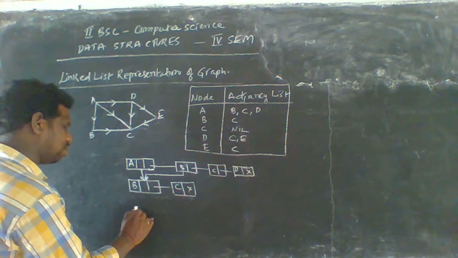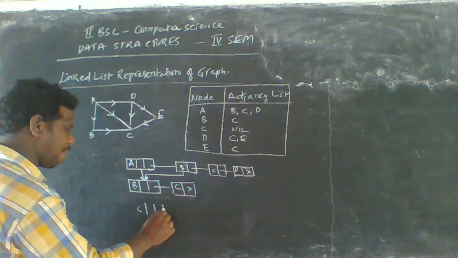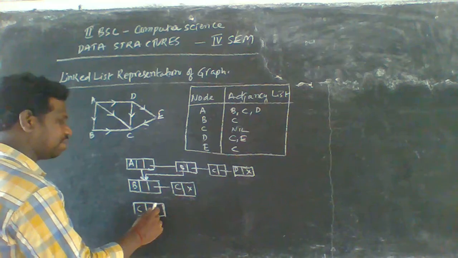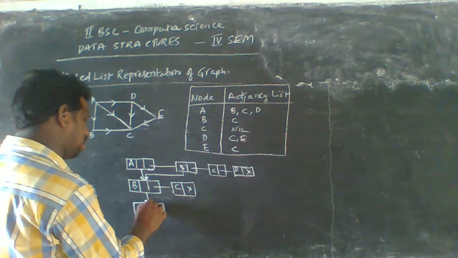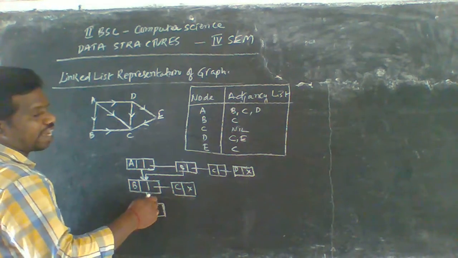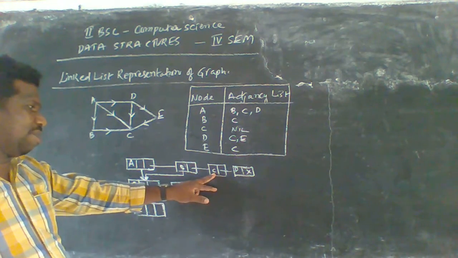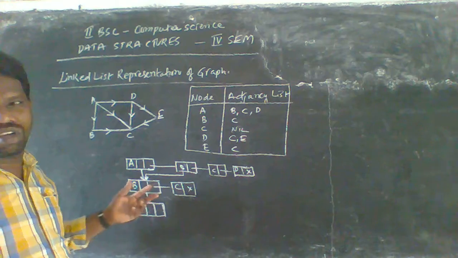So C diagram. It is coming from here, and C also comes from where here? We have to see there are two types of it coming from here, and it is also possible here.